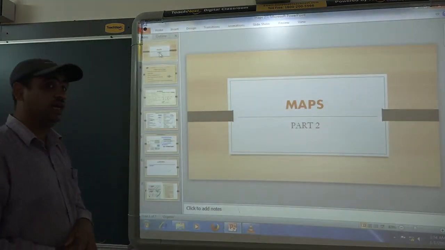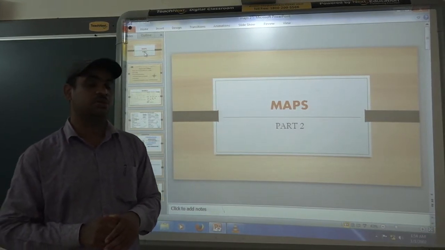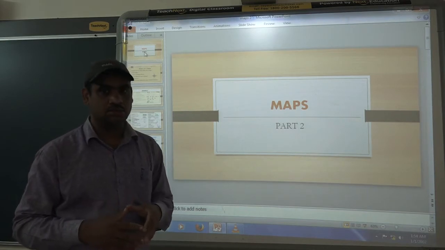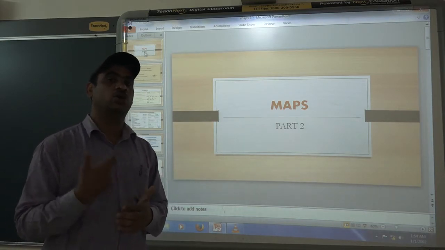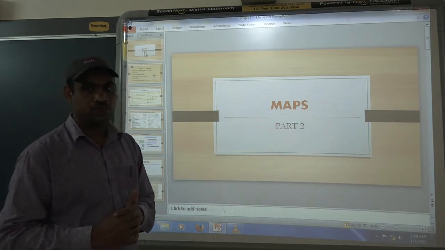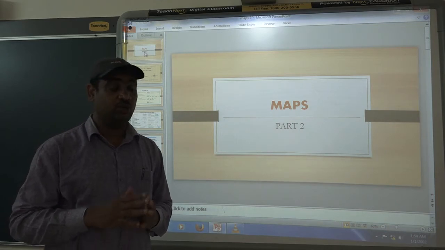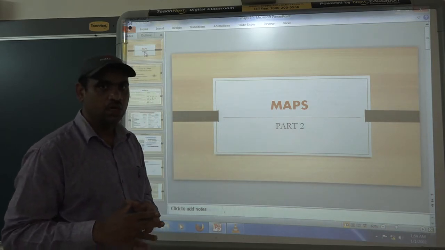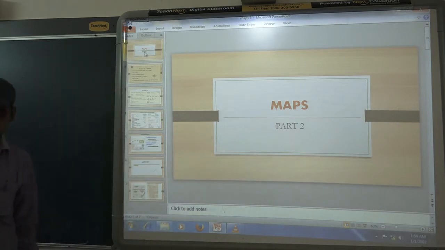In the previous part we discussed what is meant by maps. Then we discussed the different types of maps, like political map, physical map, topographical or thematic map. These different topics we have discussed, and the differences between these types of maps. We continue the same topic of our discussion.